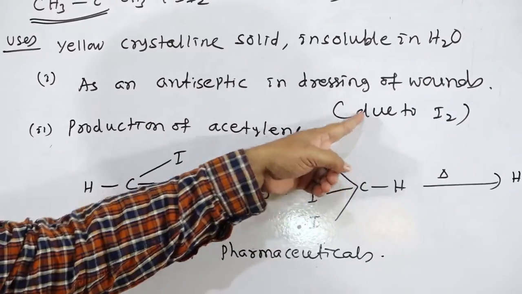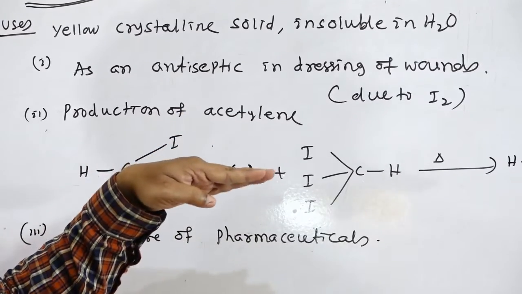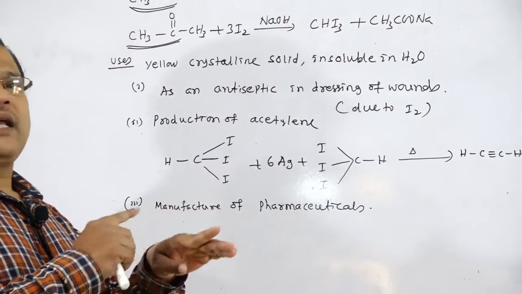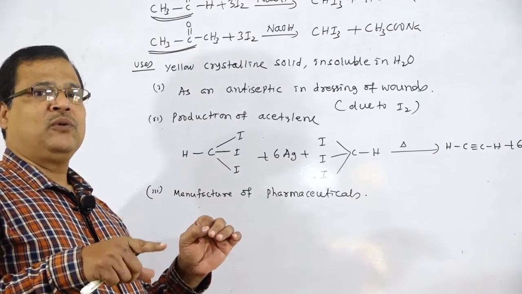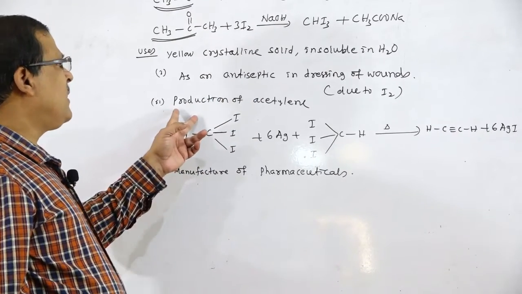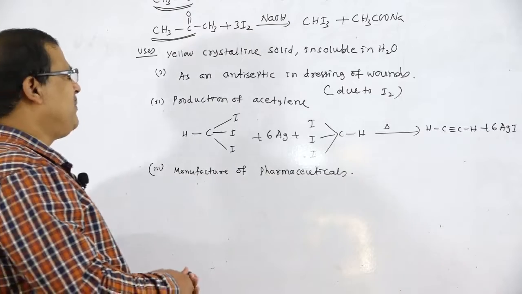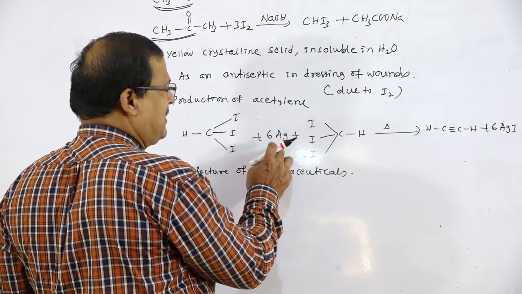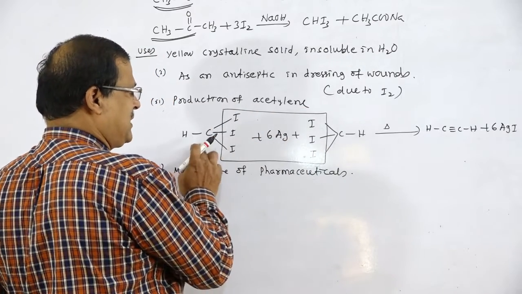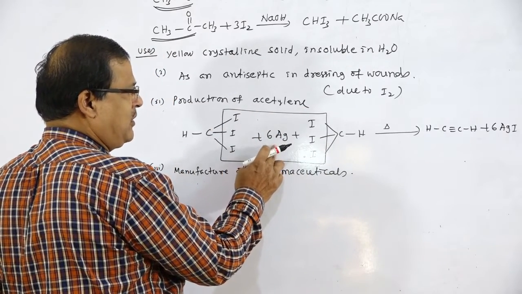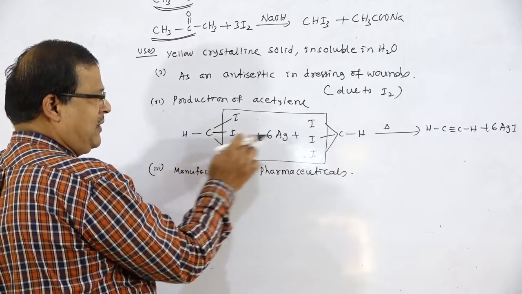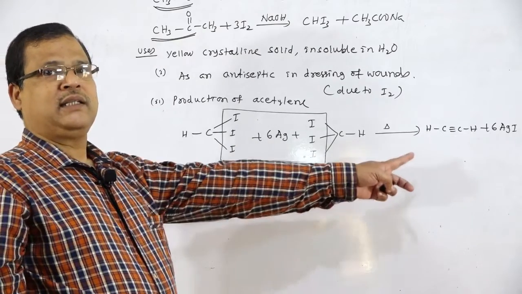Iodine is produced from CHI3 at body temperature. So, whenever iodoform is added to the skin at body temperature, it splits into I2, and that I2 is responsible for the antiseptic property. Next one, for the production of acetylene. Whenever iodoform CHI3 is heated with silver powder, there is the formation of 6 AgI and CH triple bond CH, that is acetylene.